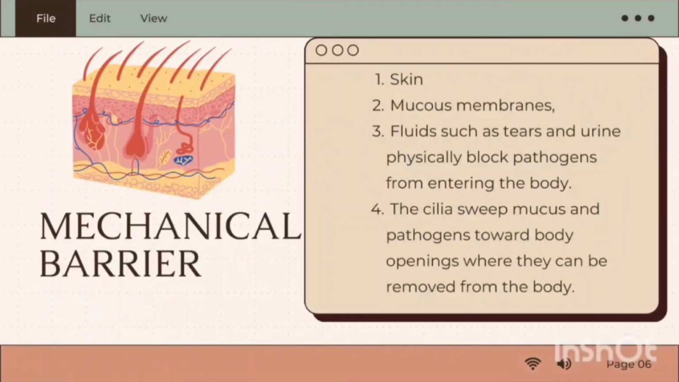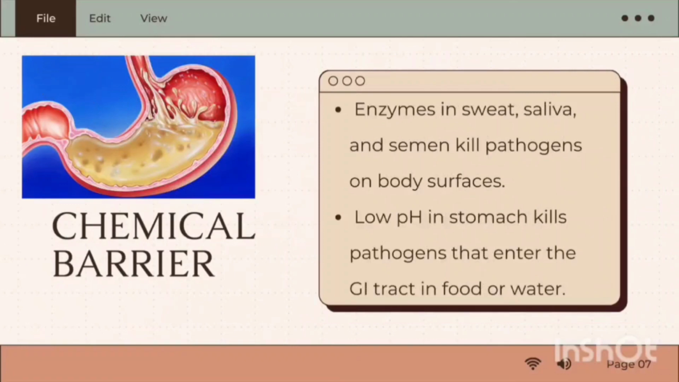The innate response includes mechanical barriers, for example the skin, mucous membranes, and fluids such as tears and urine that physically block pathogens from entering the body, and lastly the cilia that sweep mucus and pathogens toward body openings where they can be removed from the body. Next, chemical barriers. Chemical barriers in the innate response include enzymes in sweat, saliva, and cerumen that destroy pathogens on the body surface, and there is also low pH in the stomach, which kills pathogens that enter the gastrointestinal tract in food or water.